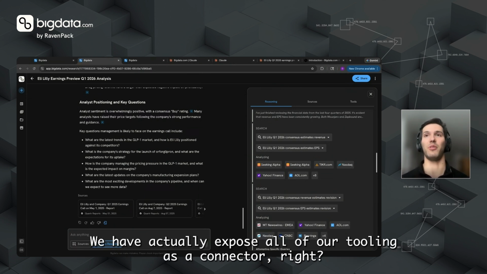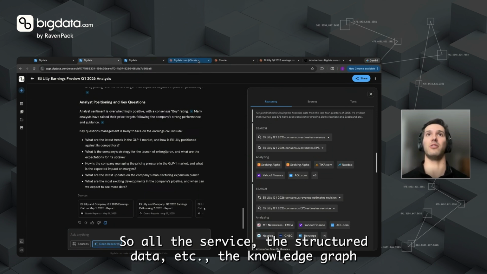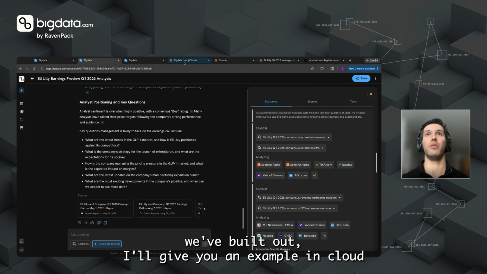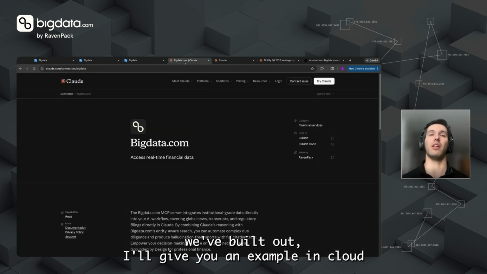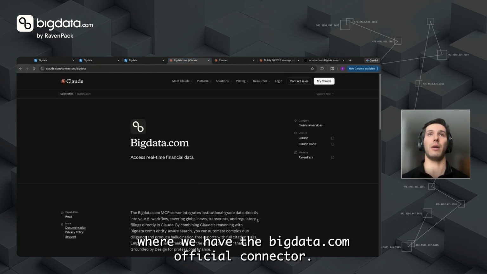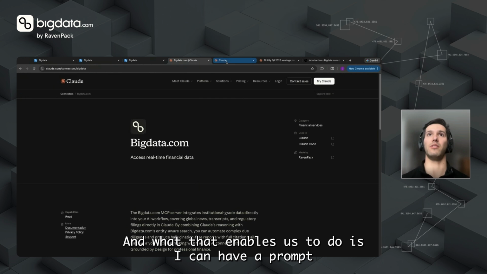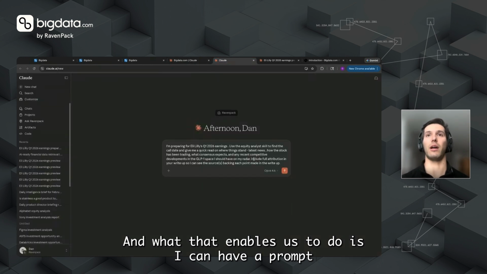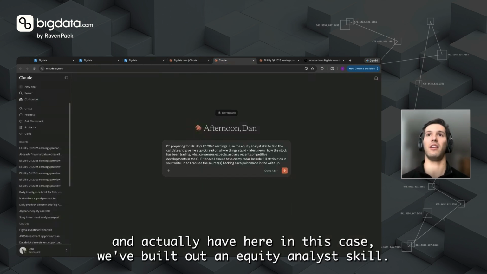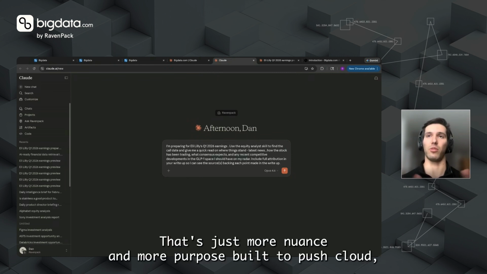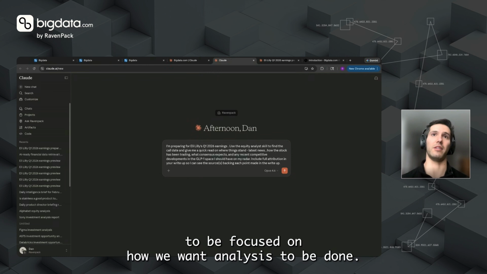We have actually exposed all of our tooling as a connector, right? So all of the search, the structured data, the knowledge graph we've built out. I'll give an example in Claude, where we have the bigdata.com official connector. And what that enables us to do is I can have a prompt, and in this case we've built out an equity analyst skill that's more nuanced and more purpose-built to push Claude to be focused on how we want analysis to be done.